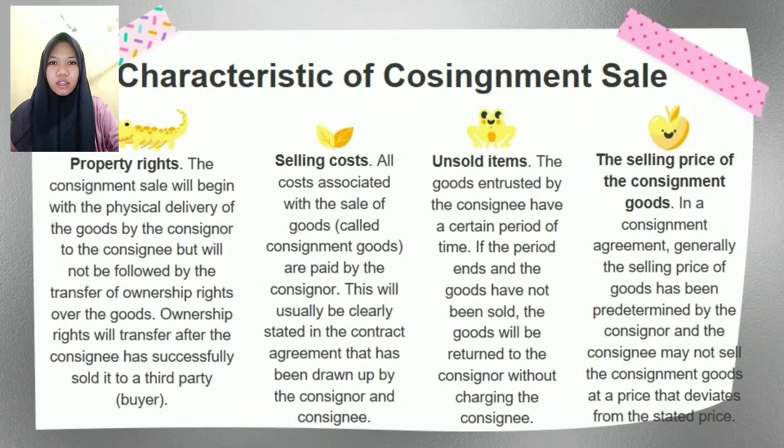The characteristics of a consignment sale. 1 is property rights. The consignment sale will begin with the physical delivery of the goods by the consignor to the consignee, but will not be followed by the transfer of ownership rights over the goods. Ownership rights will transfer after the consignee has successfully sold it to a third party or buyer.